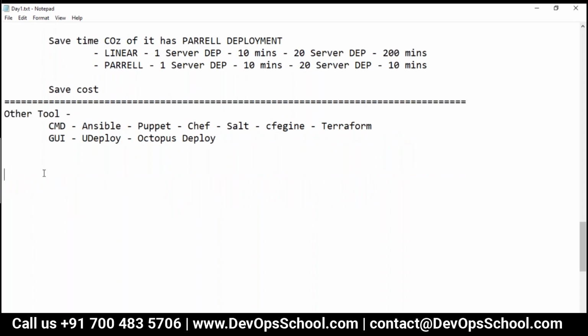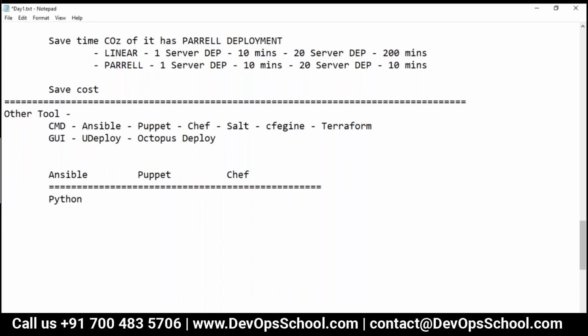Now if you want to know the differences between Ansible and Puppet and Chef, I would not give you the detailed differences, because you can also learn from Google, but a small simple comparison I can help you with. Let's say Ansible has been developed using Python, right?